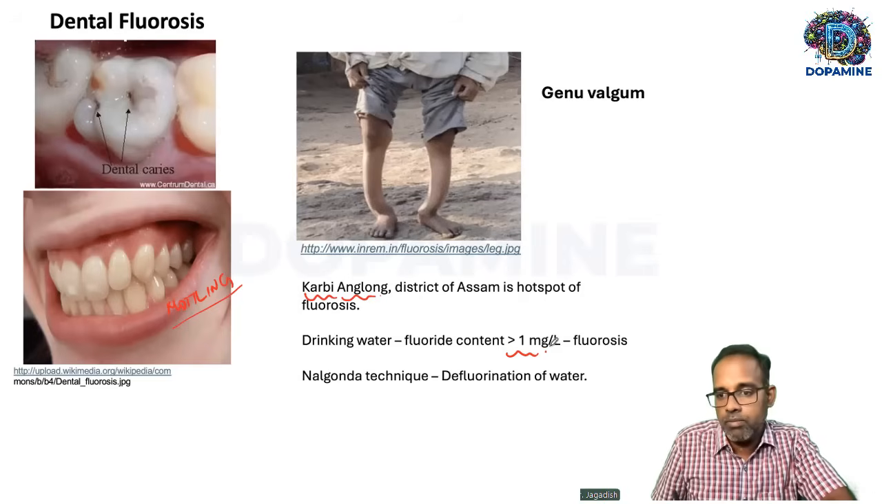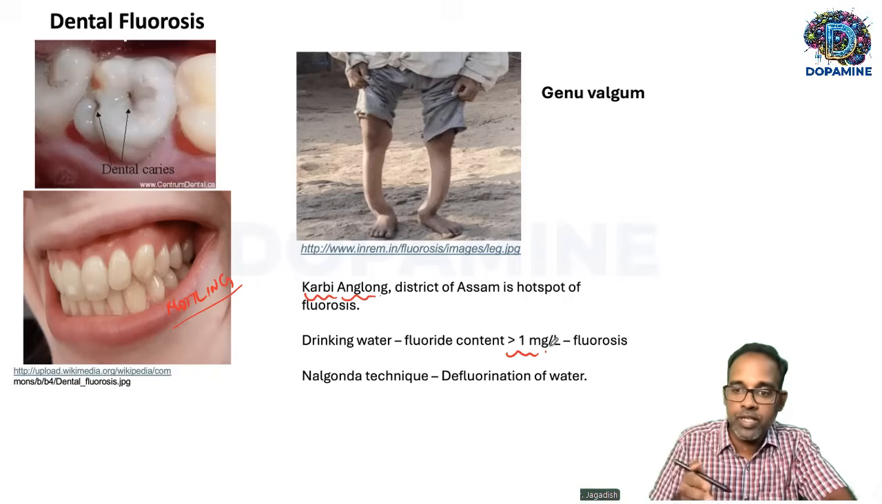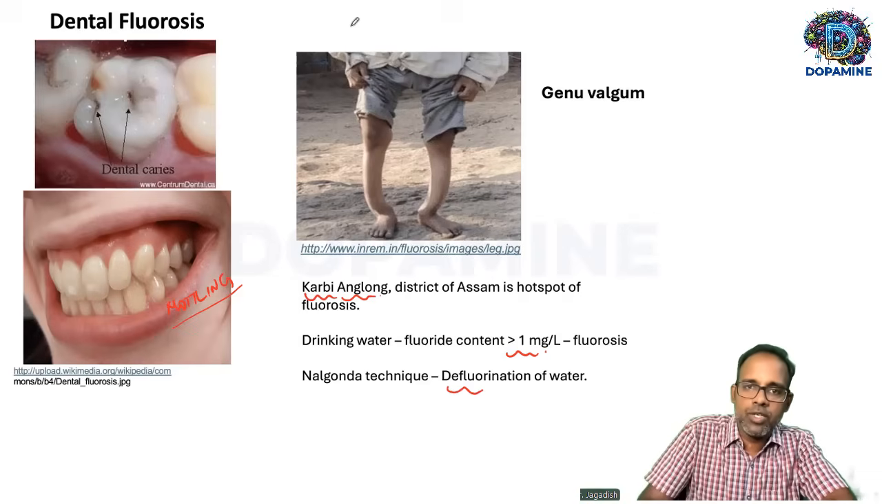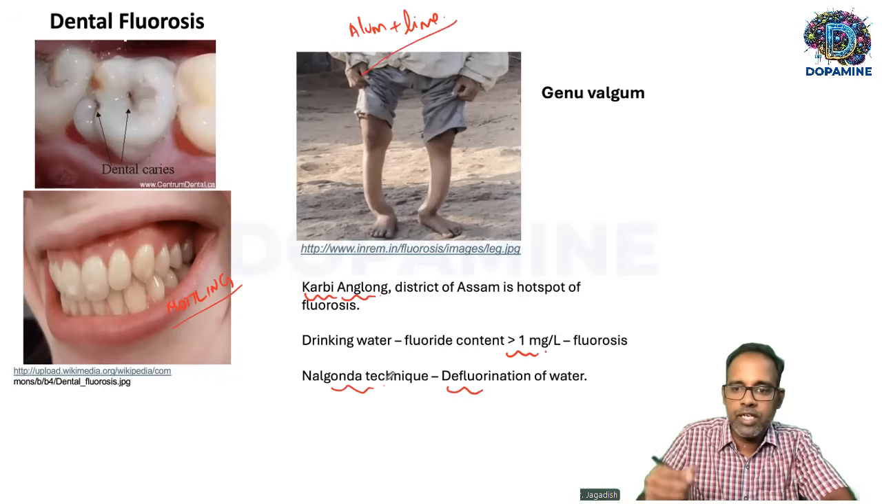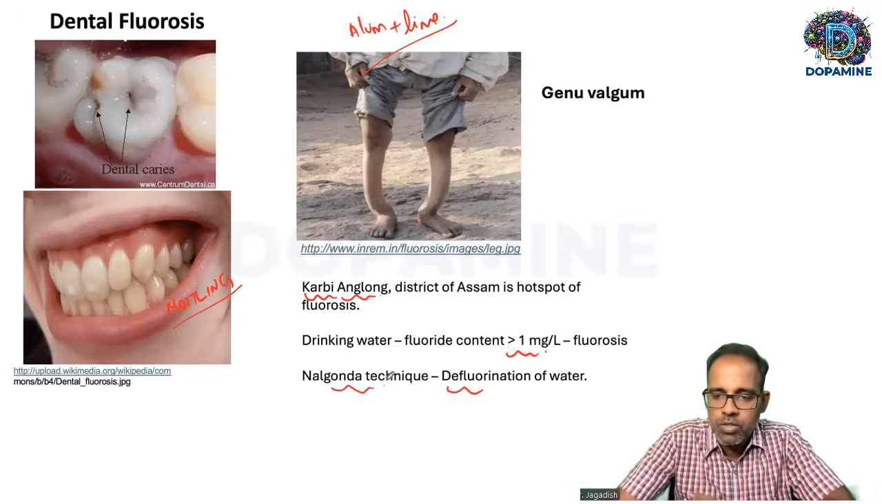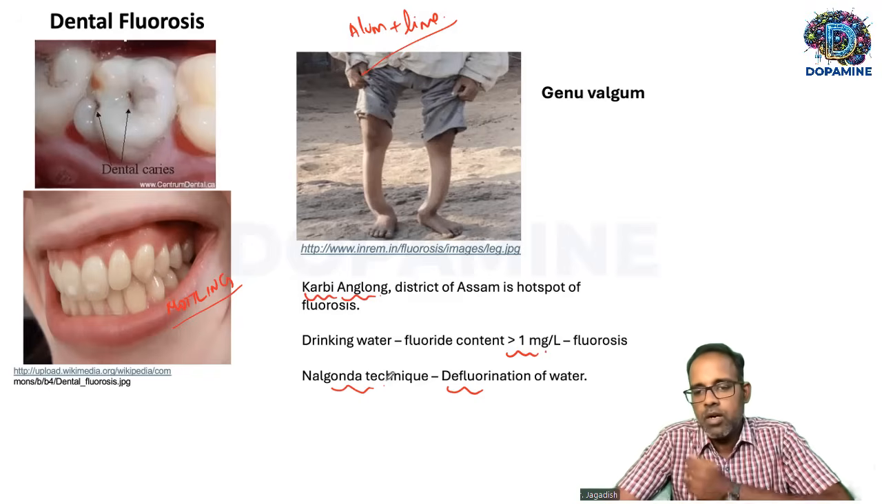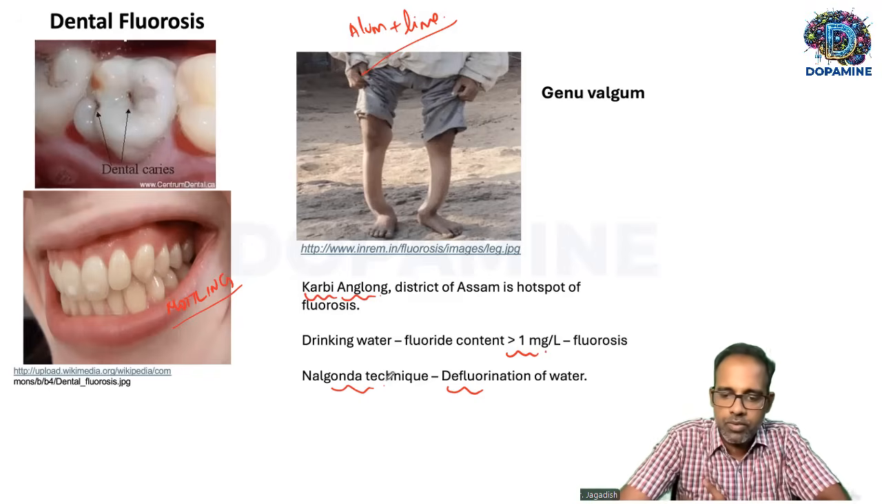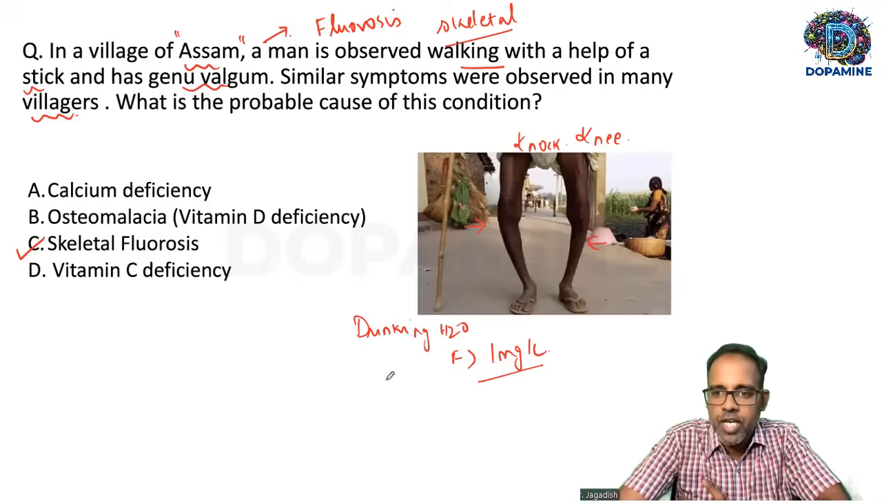So how do you manage this? You have to change the source of water, one. Second, you can tell them to drink surface running water, which is less in fluoride content. Or you can do defluorination of water by treating the water with alum and lime. This technique is called the Nalgonda technique. This will decrease the fluoride content in the water. So these are the various ways to decrease the fluoride content in the water. So this case is more likely to be skeletal fluorosis.